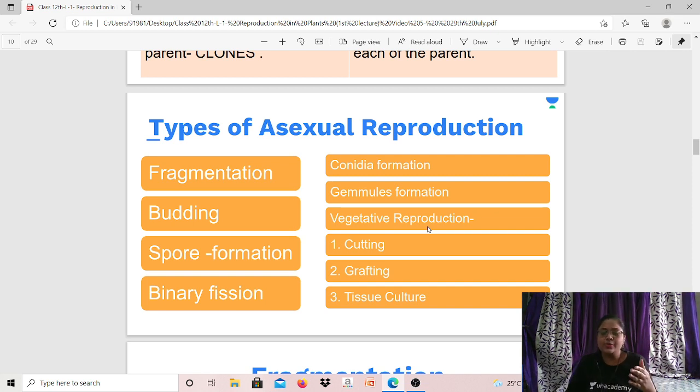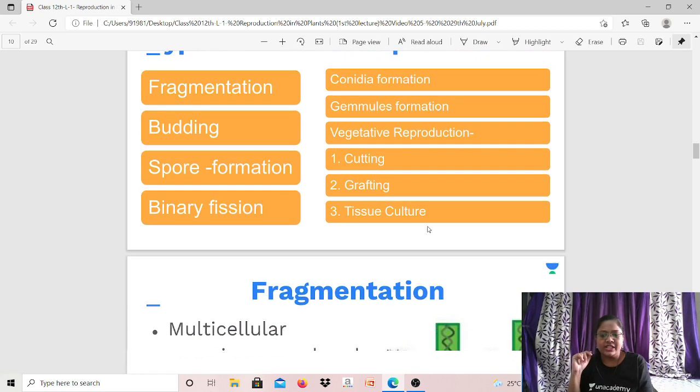So these are some types of asexual reproduction which are mentioned in your book, chapter 1, 12th standard Maharashtra State Board book. These are certain methods which are mentioned. So you can see fragmentation, budding, spore formation, binary fission, conidia formation, gemmule formation, vegetative reproduction, in that cutting, grafting and tissue culture. So this is what I plan to cover in today's session. Let's move further.